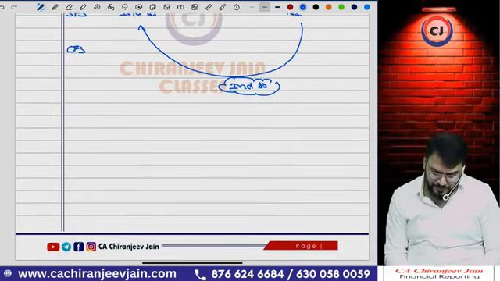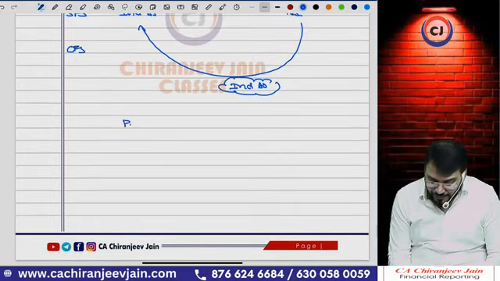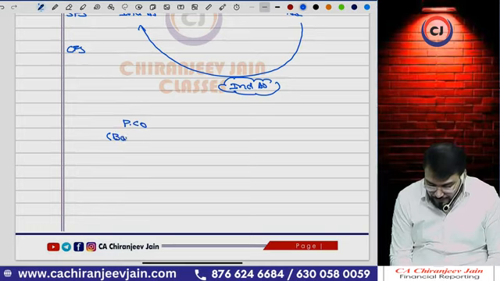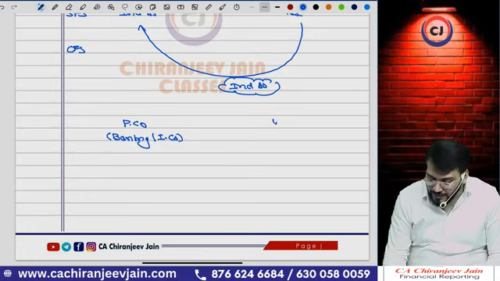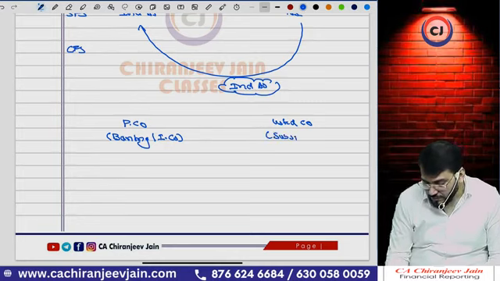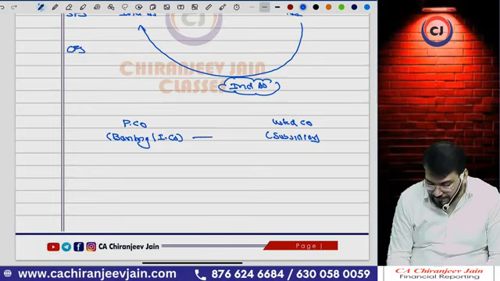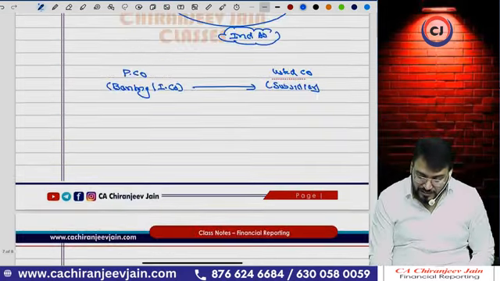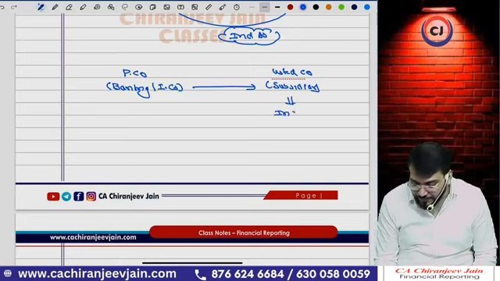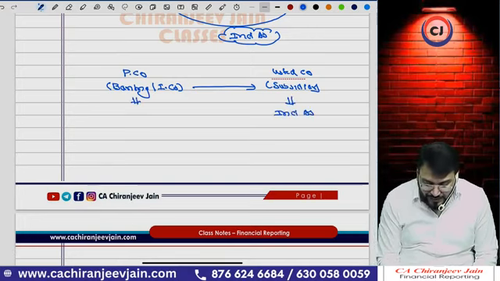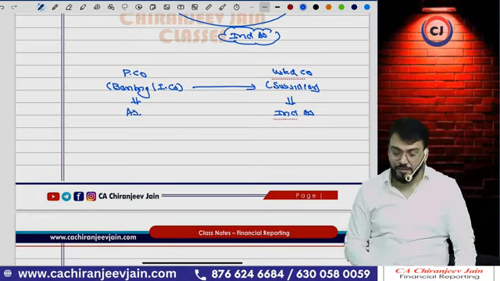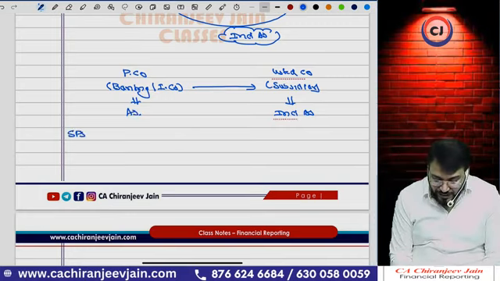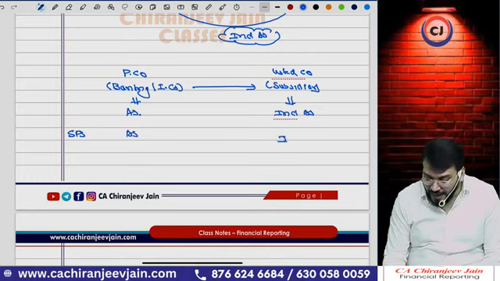Chalega. Same thing, now we reverse it. There is one parent company which is a banking company or insurance company, and there is one listed company which is their subsidiary company. Understood? Means this listed company becomes a subsidiary of a banking company or insurance company. And because it is a listed company, Ind AS will be applicable. But for them, Ind AS is not applicable right now. AS will be applicable. Means they are preparing their standalone financial statement as per AS and as per Ind AS.